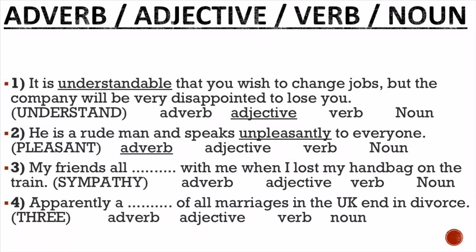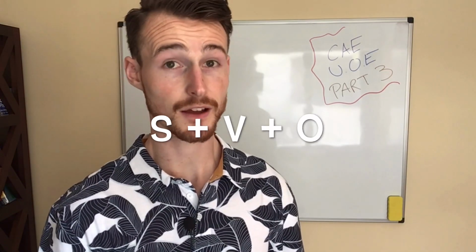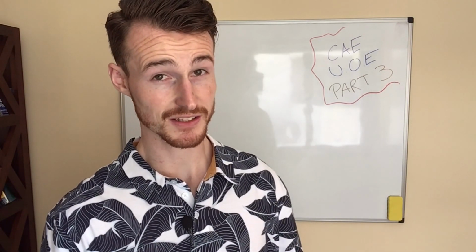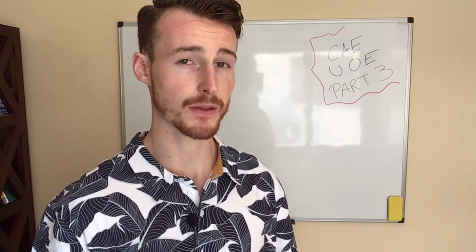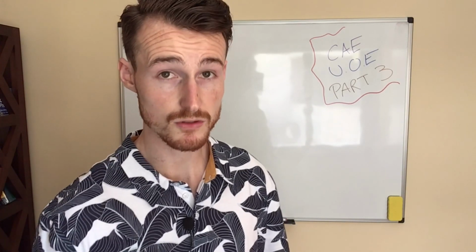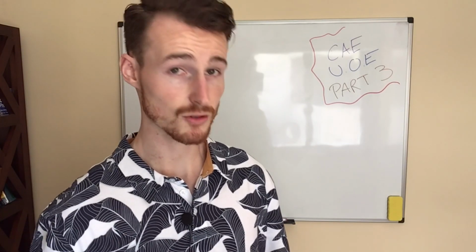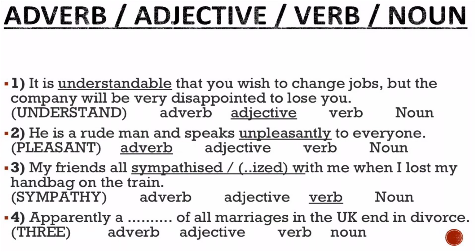Number 3. My friends all, we have the word sympathy, with me when I lost my handbag on the train. So this is very basic English grammar. Subject, verb, object. So what word do we need? My friends is the subject, so after we need the verb. So what verb can we get from sympathy? Well, sympathy is the noun, so we have to sympathise. Now you could have sympathise with an S or a Z. It doesn't matter. Both British and American English is accepted. So the sentence would be, my friends all sympathize with me.